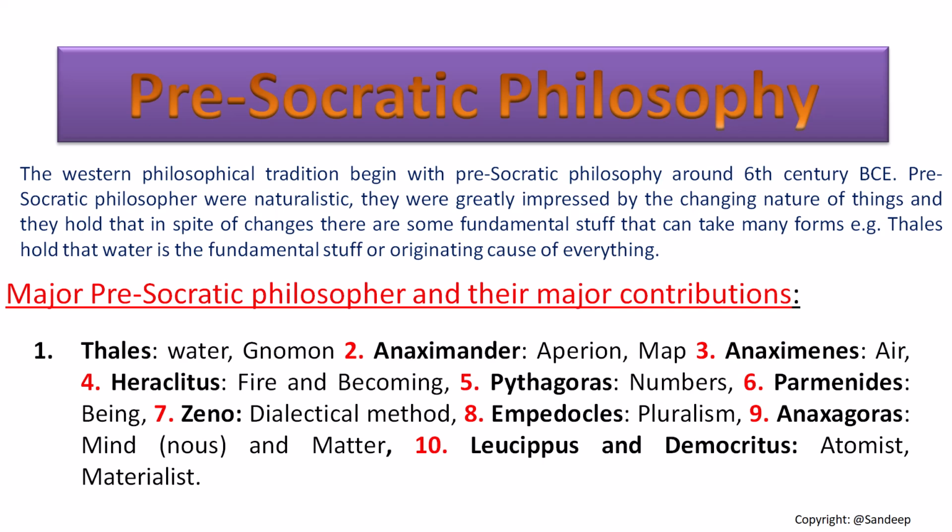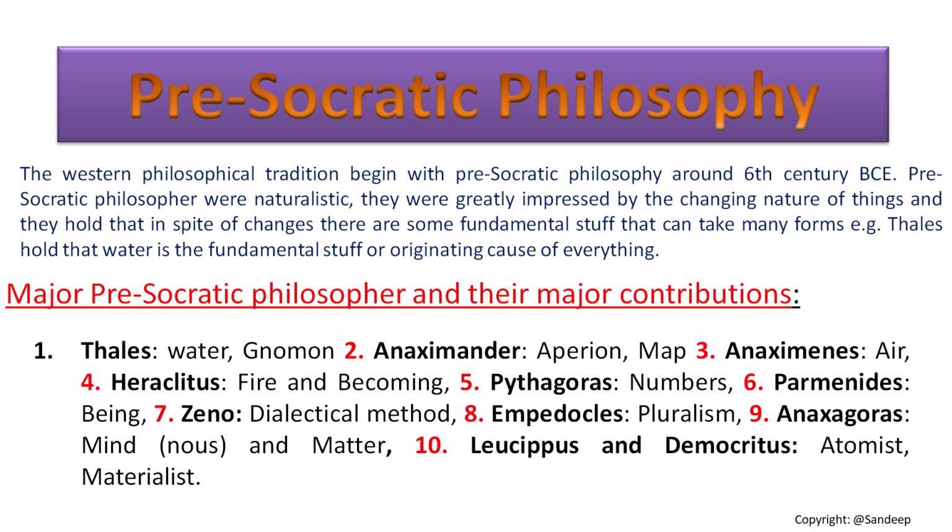Their opinions were further used by philosophers like Plato and Aristotle to propose their own theories. Pre-Socratic philosophers basically focused on natural problems. They are considered naturalistic philosophers because they deal with the phenomenal world only. They do not surpass the phenomena. Pre-Socratic philosophy is also known as naturalistic philosophy.